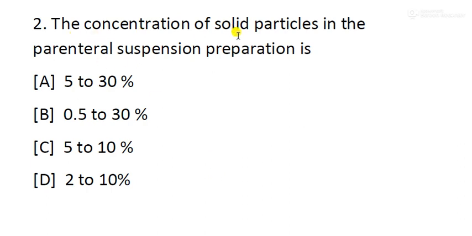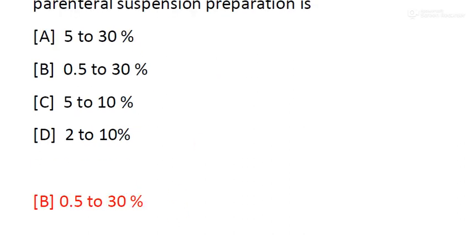The concentration of solid particles in parenteral suspension preparations is: option A, 5 to 30%; option B, 0.5 to 30%; option C, 5 to 10%; option D, 2 to 10%. So the right answer will be option B, 0.5 to 30%.